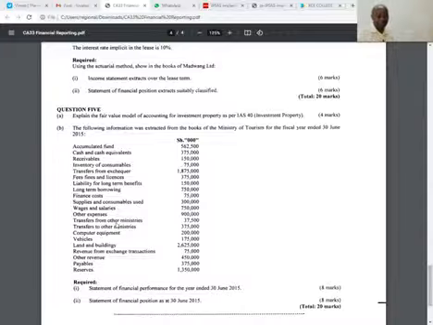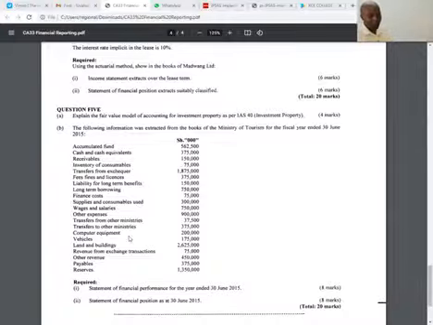That's revenue to us. So this automatically goes to the statement of financial performance, right? Transfers to other ministries, we paid money. It's an expense to us. So straight away, these will go to statement of financial performance. Computer equipment, these are assets. Vehicles are our assets. Land and buildings, these are our assets. So those three, straight away, if they are assets, they'll go to the statement of financial position.